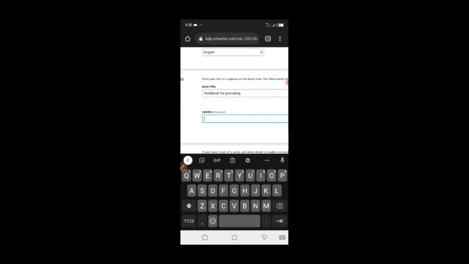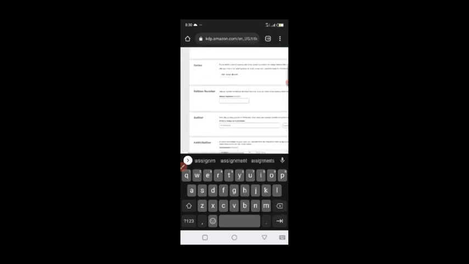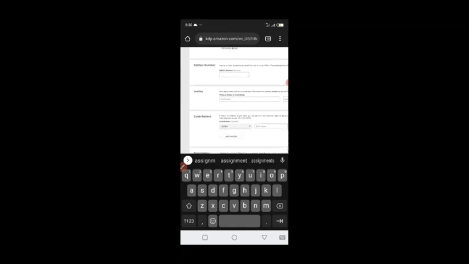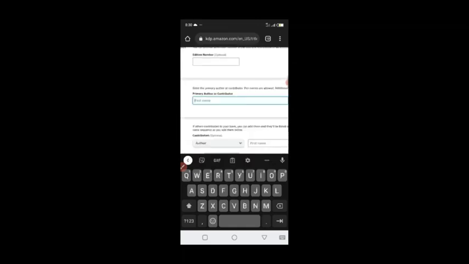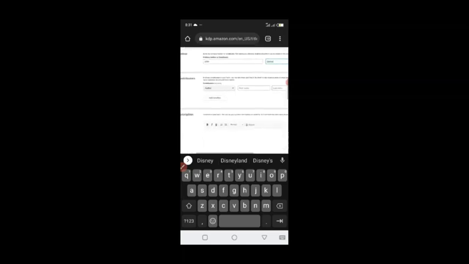So I'm going to subtitle, I'm going to say notebook for note keeping, journaling, and assignments. I'm just going to actually leave it like this. This is for the purpose of this particular masterclass. So this is the author name. This is where you can put your pen name. So I'm just going to go with something like John Disney, right? So this is where if you are more than 2 people that actually worked on this, you